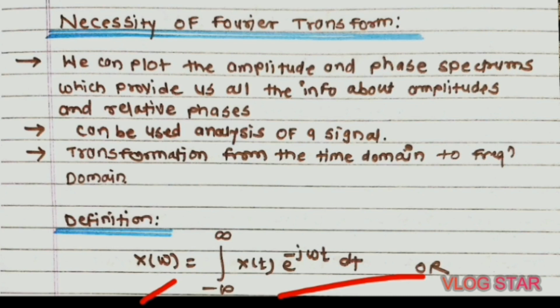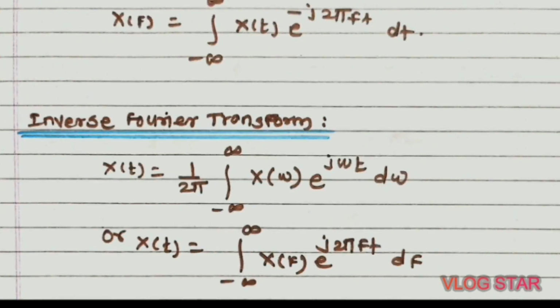Then second is inverse Fourier transform. The signal x of t can be obtained back from the Fourier transform, that is X of f, by using the inverse Fourier transform. The inverse Fourier transform is defined as follows.